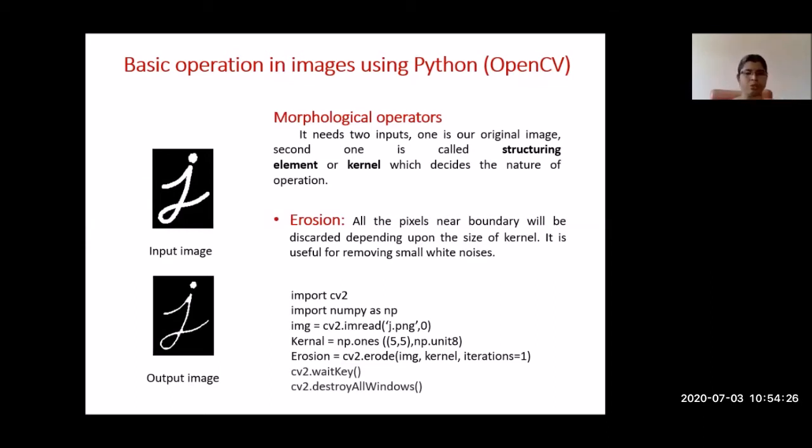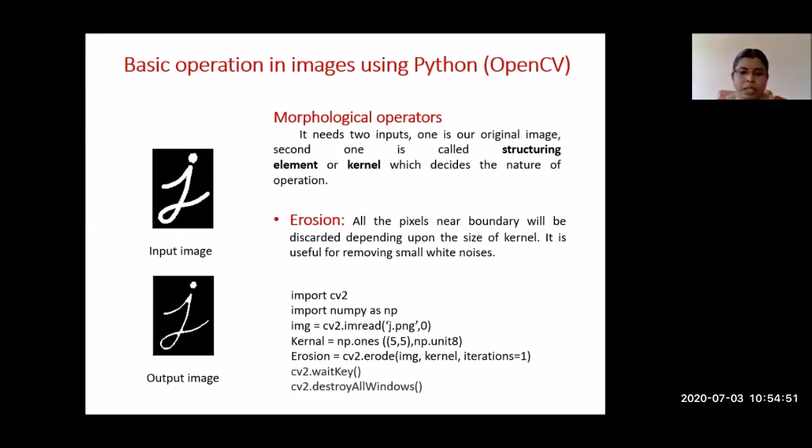That is erosion. So we are going to erode it by using a black pixel value. The concentration of white pixels gets reduced, and the concentration of black pixels increases. So for this, we have a Python program here. We are using OpenCV. Initially, the first command should be import cv2. This will import OpenCV into the Python toolkit.